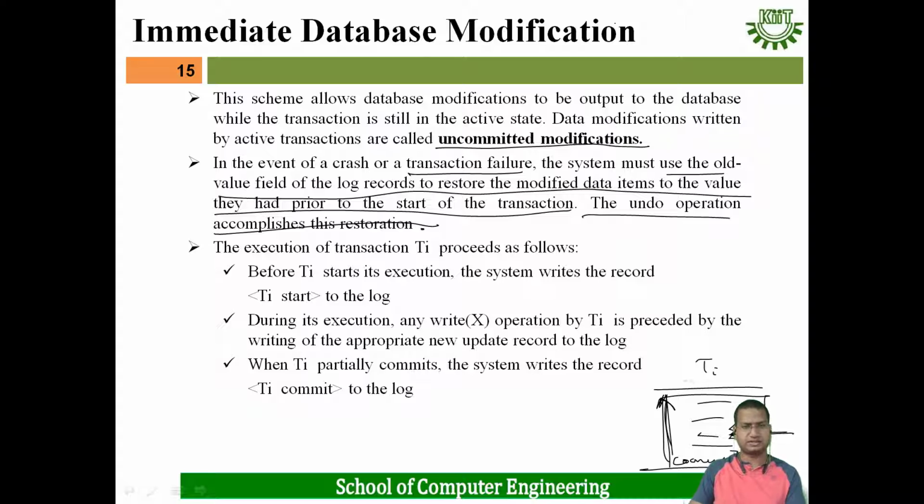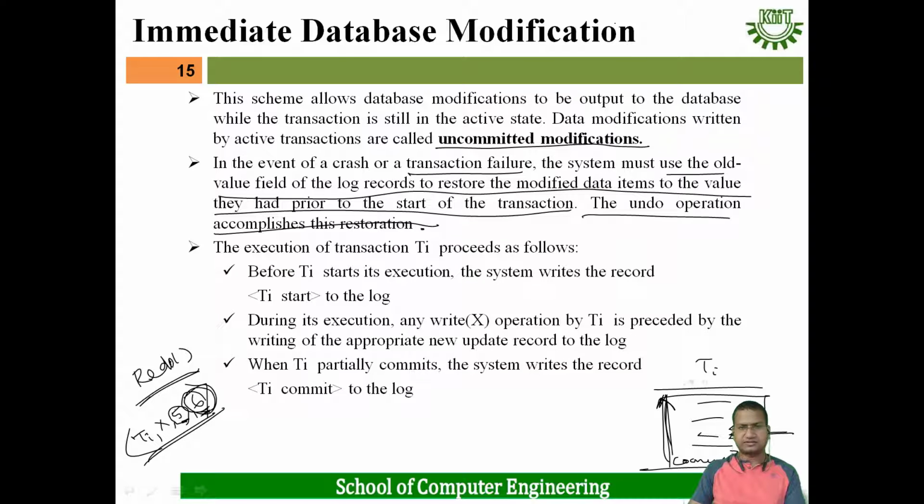How does the undo operation restore this? The execution of transaction Ti proceeds as follows. Whenever we do a write operation, one record is inserted in the log file, such as transaction Ti, X, 5, 6. Suppose 5 is the old value and 6 is the new value. Whenever the redo operation happens on Ti, X will take the value 6, the new value. But when the undo operation is performed on this record, X will take the value 5, that means the old value.